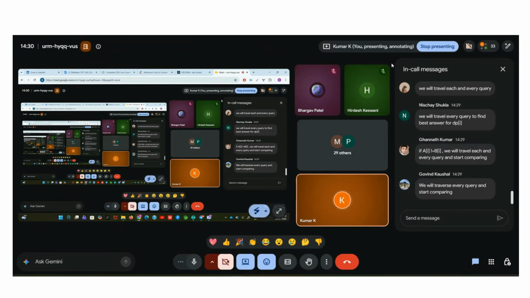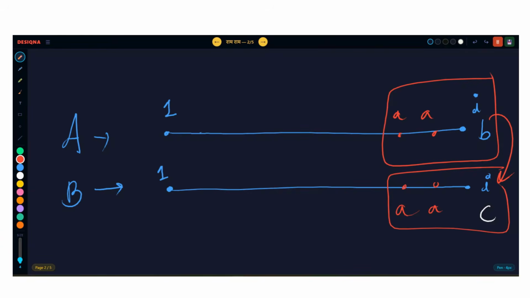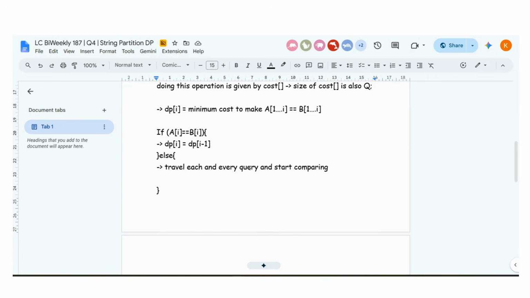You got the point, right? So we will do it like this. Before this, for dp of I, I will write minimum of dp of I comma dp of I minus 1, even before checking whether they are equal or not.